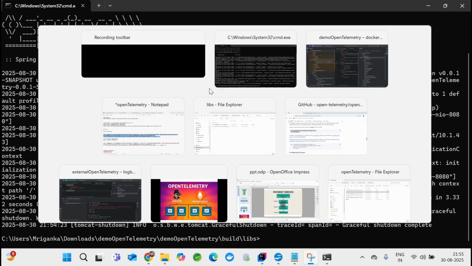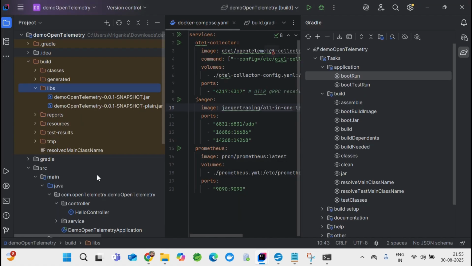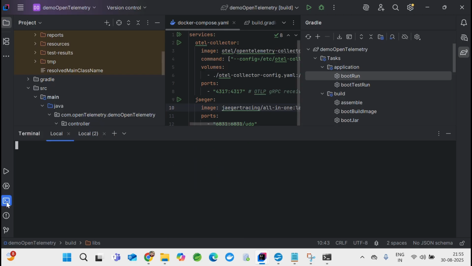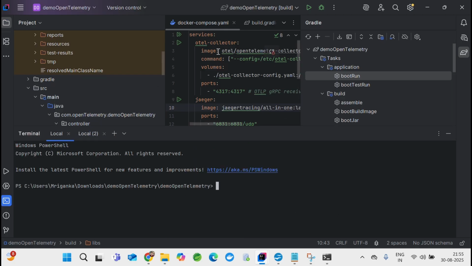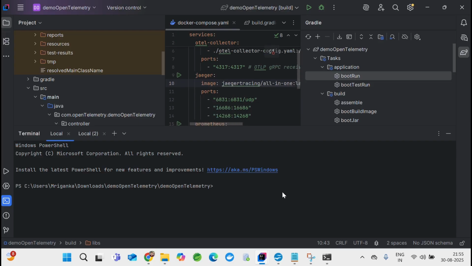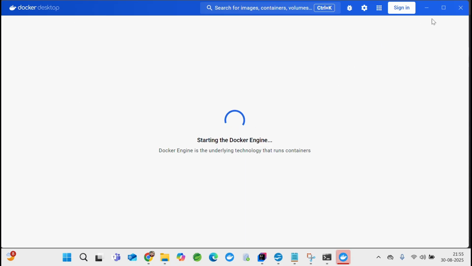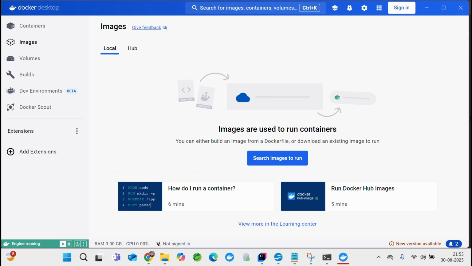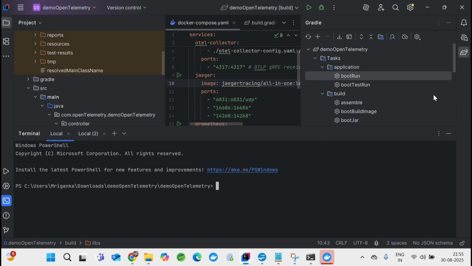All right. Now to run the agent, what do we need? We need those exporters. To run the exporters, we have to run these docker images. Now we know how to do it. First things first, you need Docker Desktop. Whoever doesn't know how to download Docker Desktop, you can directly go to Docker Desktop, sign in, and then your Docker Desktop will be ready. You download this exe file, and it will be there in your system. Unless and until you do this, nothing will work. So make sure that you have that. And in my previous videos I already discussed this.